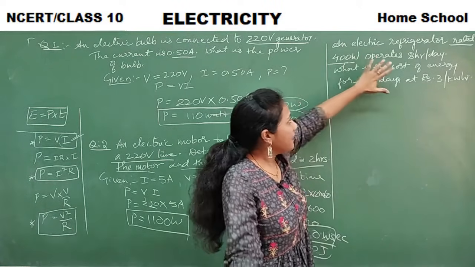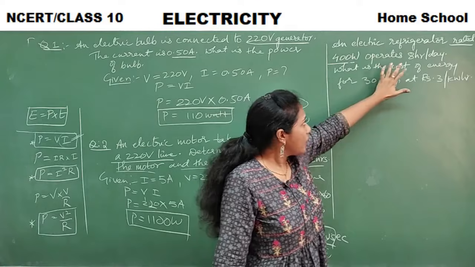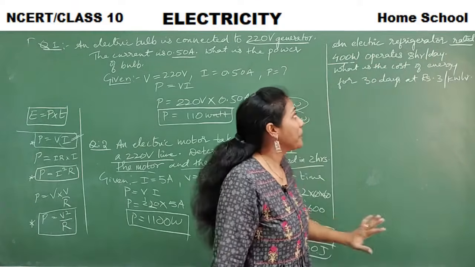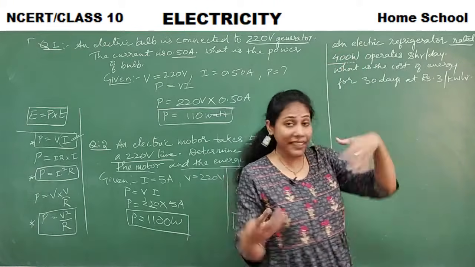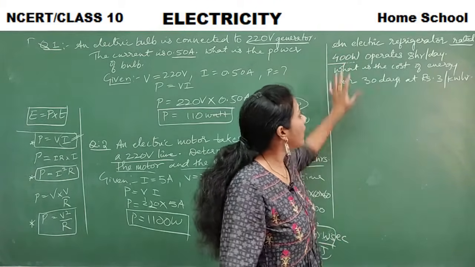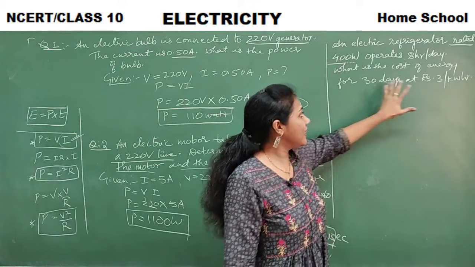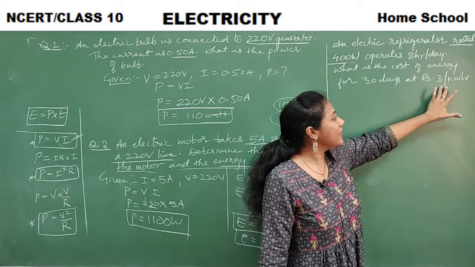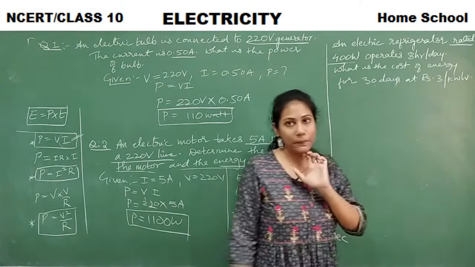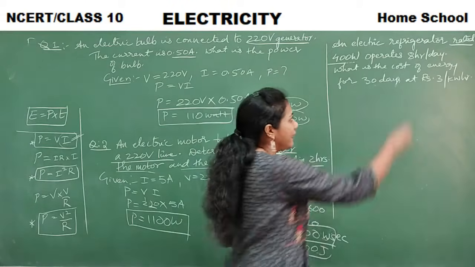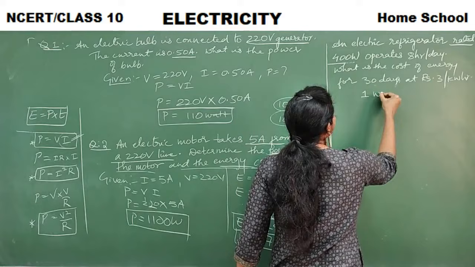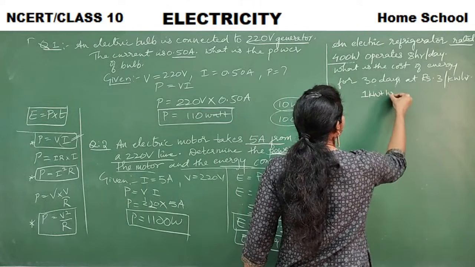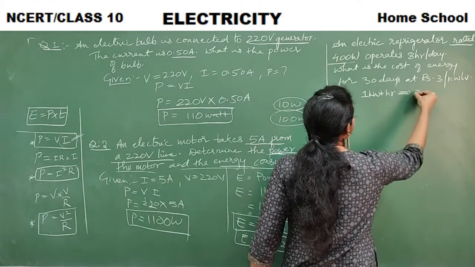So its rating, that means its power is 400 watts, operates 8 hours a day. Okay, you have a refrigerator of this much power and it will work 8 hours in a day. What is the cost of energy for 30 days at rupees 3 per kilowatt hour? Okay, so the government has fixed a rate for kilowatt hour, and they are telling that 1 kilowatt hour is 3 rupees.